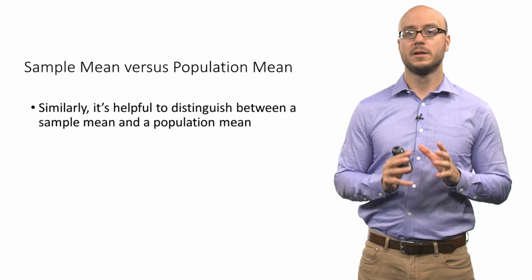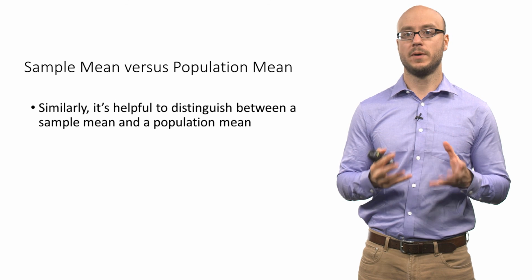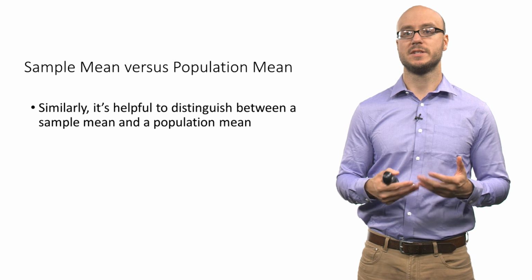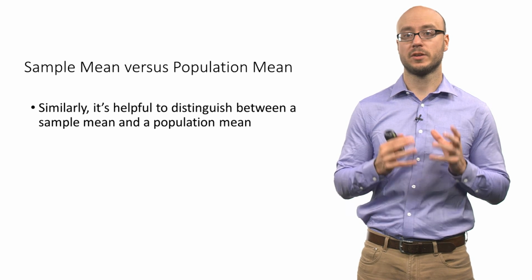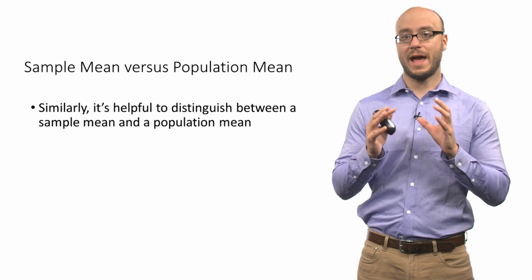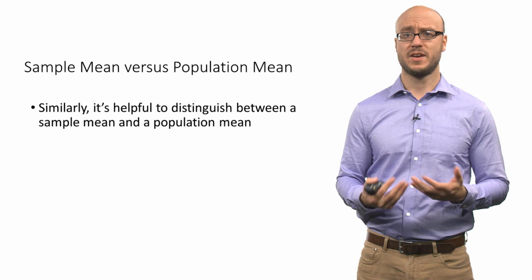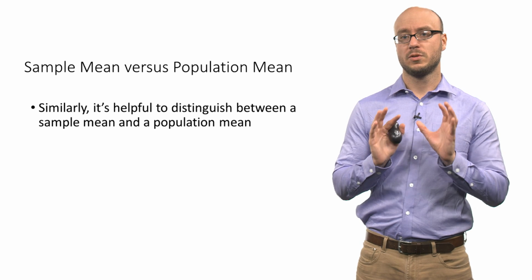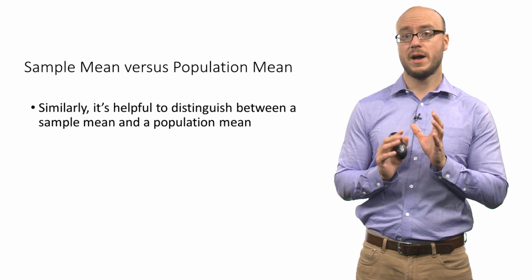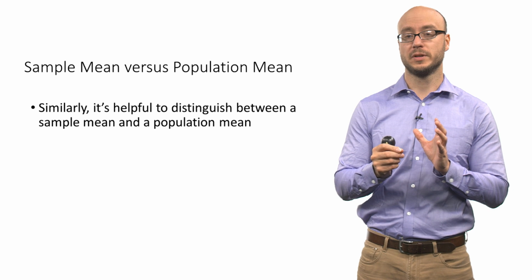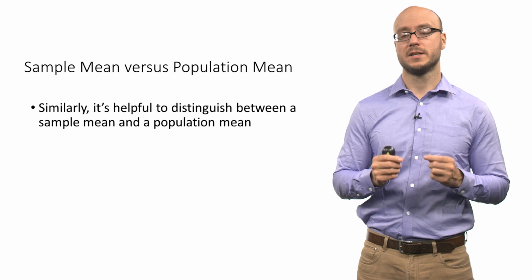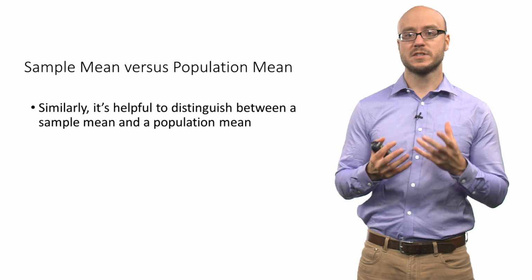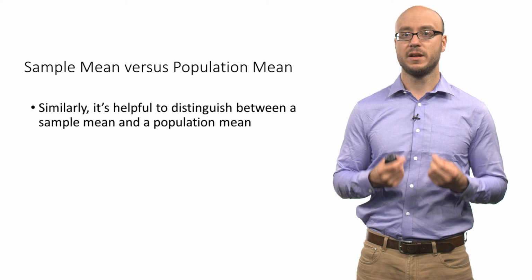If you recall, a sample is some subset of a population, and statisticians and data analysts often work with samples because they're just much easier to collect. They're much cheaper. When you have a population of data, it's very expensive. You have to conduct a census. So a lot of statistics is about taking a sample from a population and saying something about a population based on that sample.